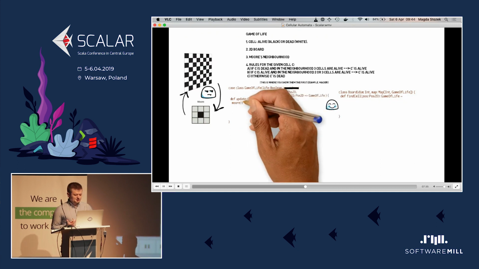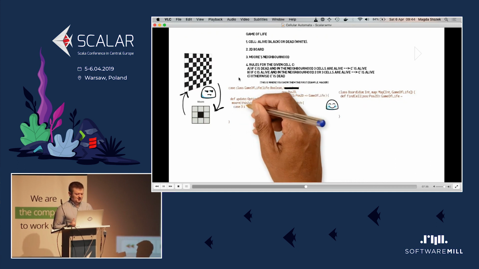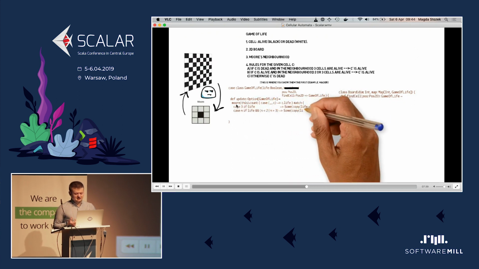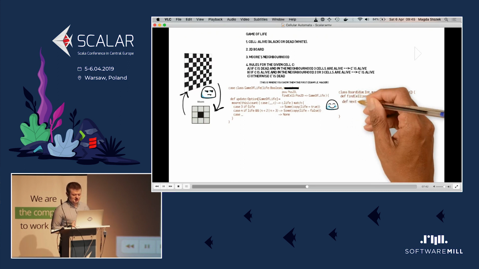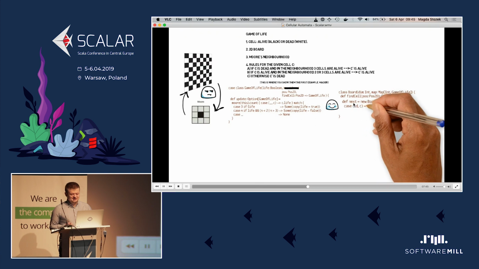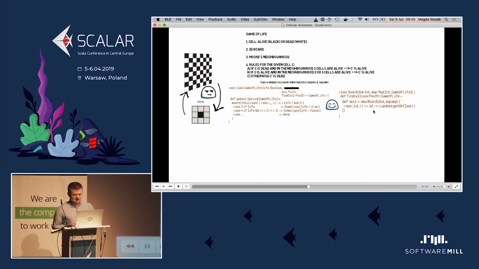Then we also need rules, and in the case of Game of Life, that will be this update method here that will take the neighborhood, count the living cells in the neighborhood, and then it will create either a new cell that has a different life property inside it, or it will return None in the case that we know that the cell won't change. So we don't need to create a copy of it, but we can reuse the same cell in the next iteration. And on the board, we need a next method that will create a new board with all the updated cells or the same cells from the old board.